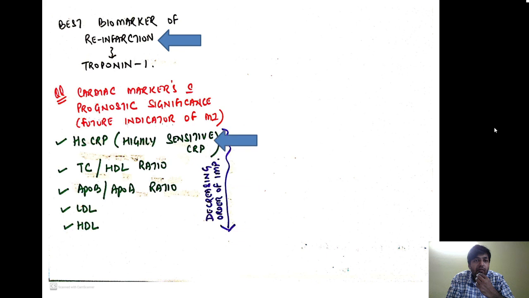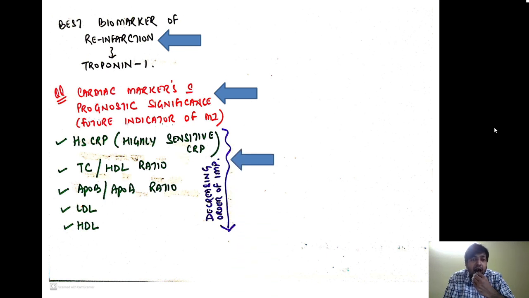Now there are some cardiac biomarkers which have a prognostic significance, meaning they are a future indicator of MI. Whatever biomarkers we read earlier were raised after infarction had taken place. Whereas these cardiac markers have prognostic significance; their levels increase before MI. So what are the important cardiac biomarkers with prognostic significance?